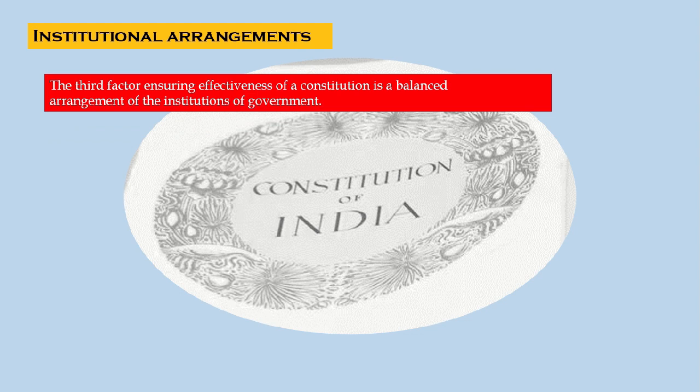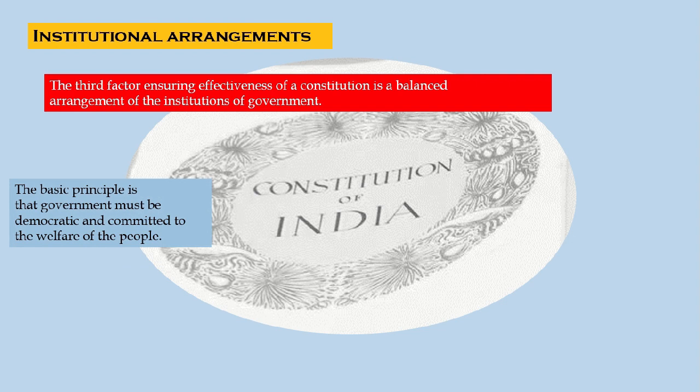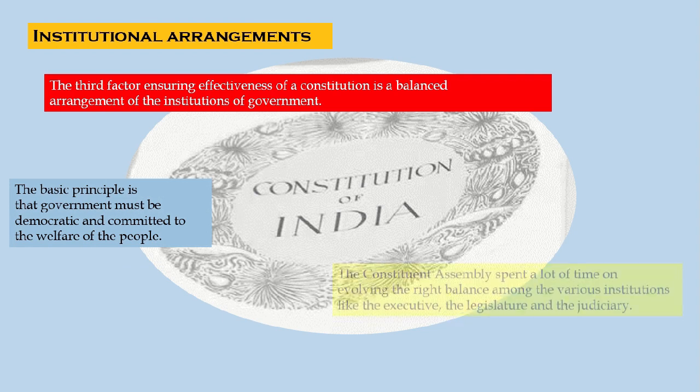On institutional arrangements, the third factor ensuring the effectiveness of the constitution is a balanced arrangement of the institutions of government. The basic principle is that the government must be democratic and committed to the welfare of the people.